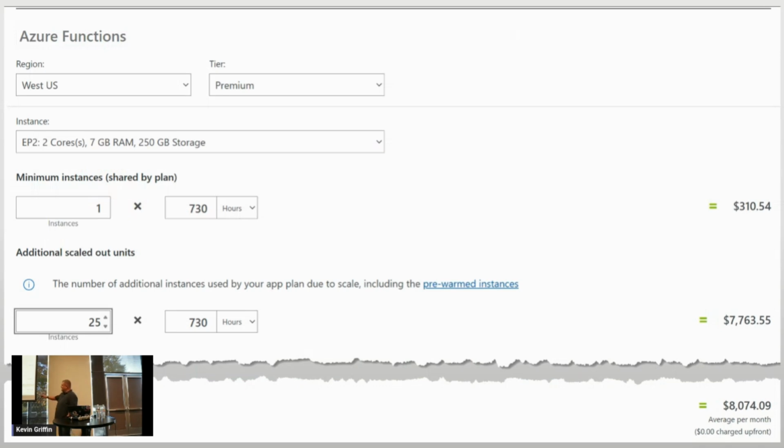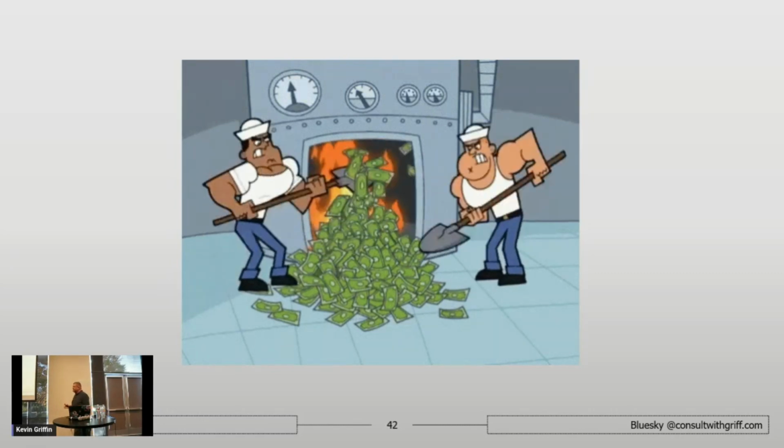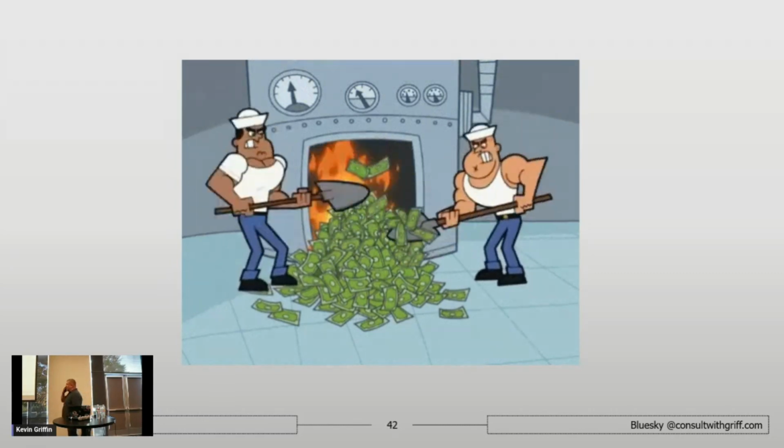And this is where our $8,000 came from. And turns out, you see this, go, oh, that's a mistake. I could have solved this 300 different ways better. That would not have been $8,000. So at this point, we're basically just throwing money away on our application.